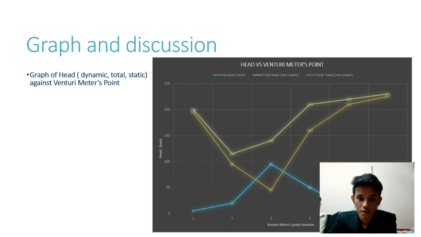If we compare to other groups' data sets, the pattern would be overlapping or quite similar, because the data given to us is moderately similar to each other. So in theory, if we increase the volume flow rate, we can increase the total head.